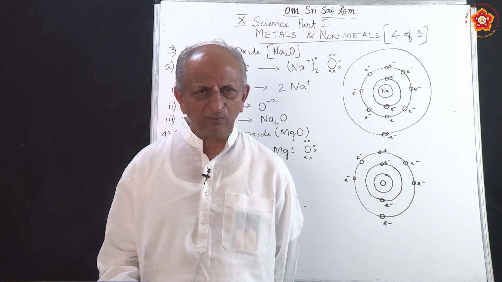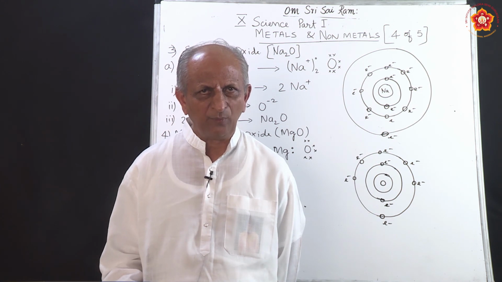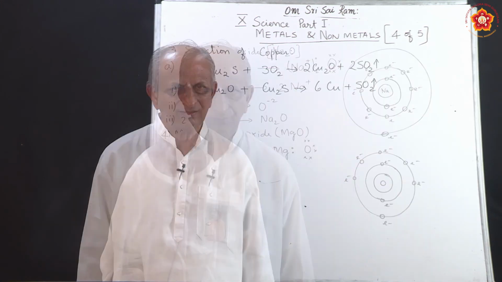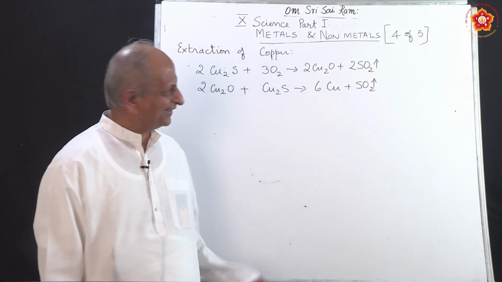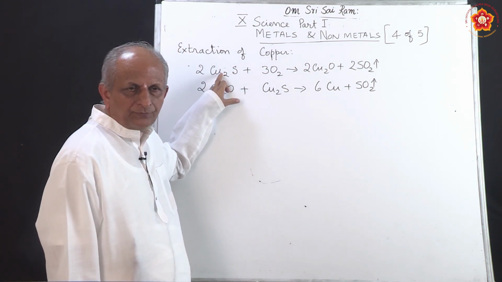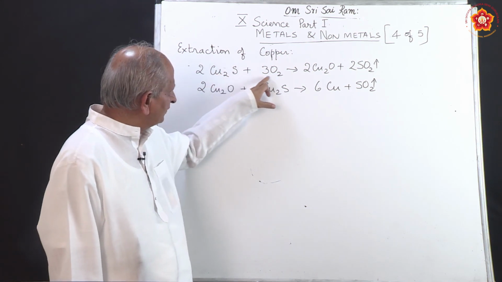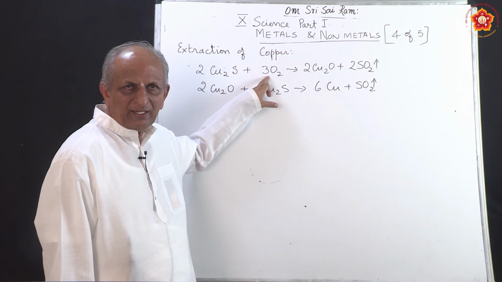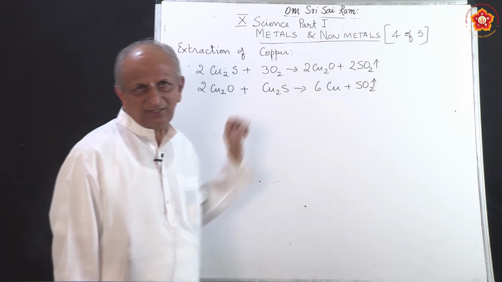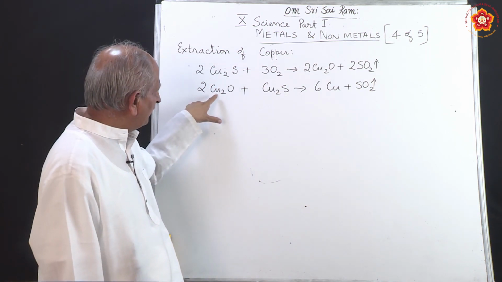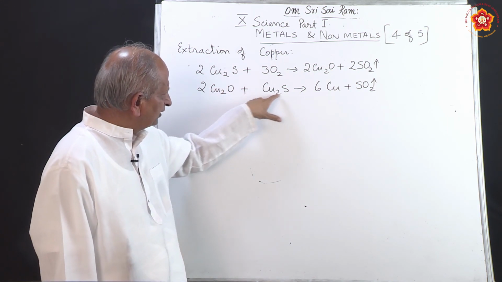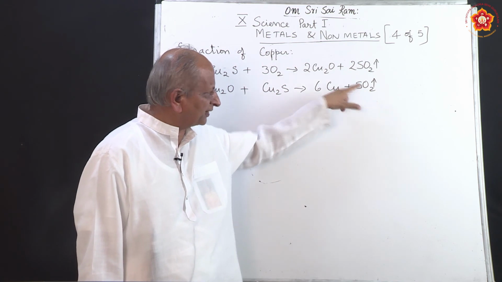Now, we shall see one more metal, namely copper, and how it is reduced into copper from its ore. Similarly, in the case of copper, the ore of copper, cuprous sulphide, when it is heated strongly, becomes cuprous oxide and sulfur dioxide is released. And when that oxide of copper is heated with the cuprous sulphide, it forms copper plus sulfur dioxide.